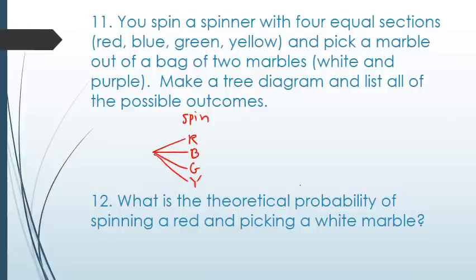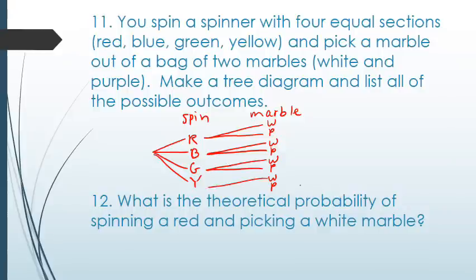Then I'm going to pick a marble. So I will have a white and a purple coming off of each of those original branches. So red can go to white or purple, blue can go to white or purple, green can go to white or purple, and yellow can go to white or purple. Now I'm going to list all of my possible outcomes. So again, I'm following through on the tree branches.